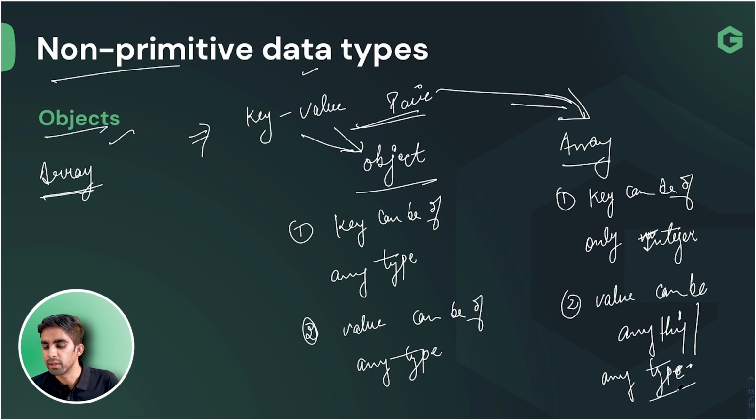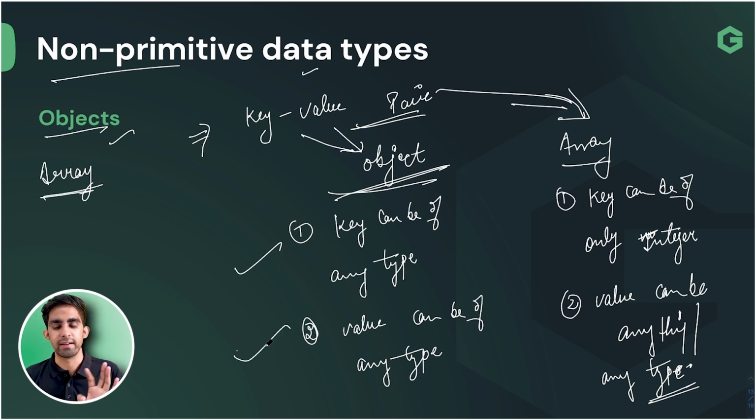What I'm saying is that in object, key can be of any type and value also can be of any type. Like key can be boolean, number, undefined, can be anything, team. But in array, key can only be of integer type, team, like a number, it should be of number only, and value can be of any type. This is the key difference.